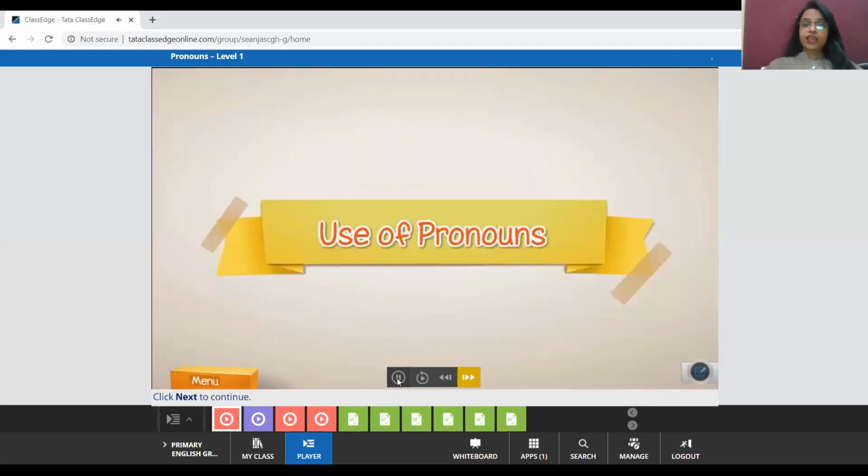Today we are going to revise the use of pronouns, how pronouns are used. All of you have done pronouns till now, and we are very much clear about it. So now we are going to have a quick recap of the use of pronouns through this module, and it is a very interesting module, so please pay attention, all of you.